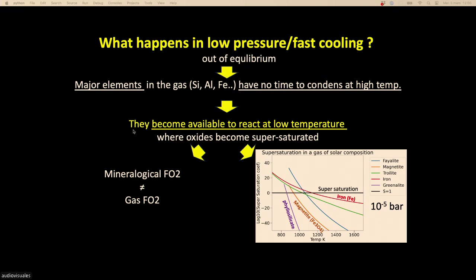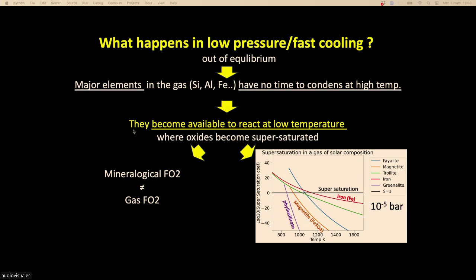even for iron. Iron wants to form first iron metal. If you spend 1,000 years, leaving all the time for iron to condense, the iron wants to form iron metal. But now if you force the system, if you say, oh, you do not have 1,000 years to condense, you have 0.1 year to condense, then you lower the temperature so fast that aluminum has no time to go in the most stable form at high temperature.